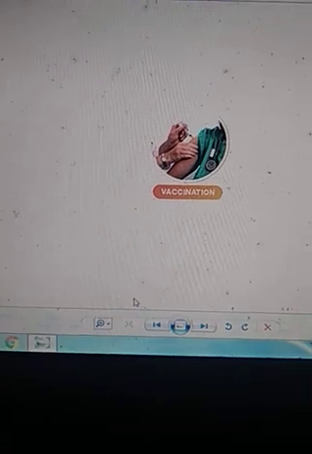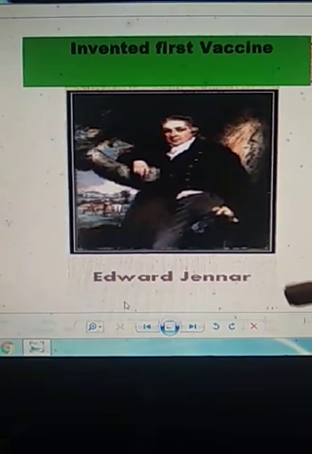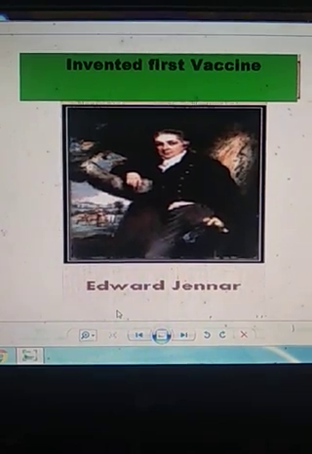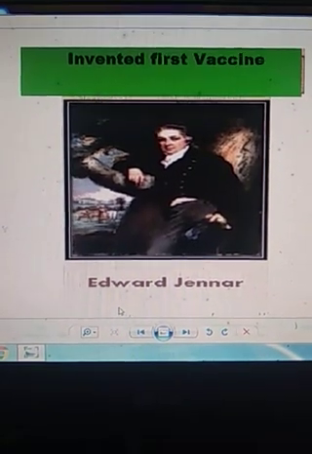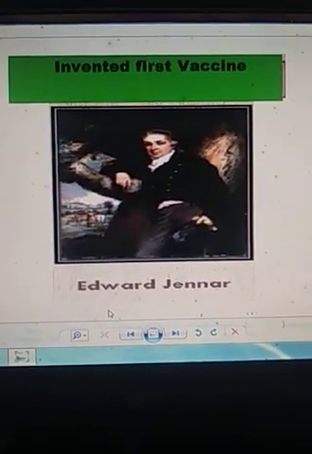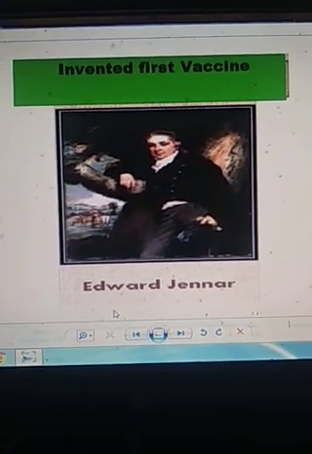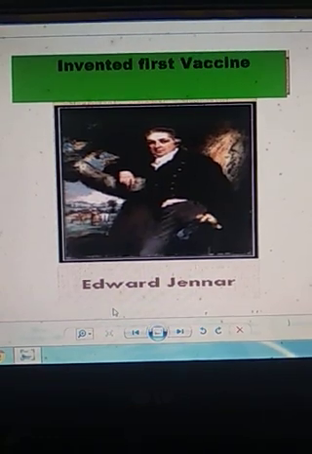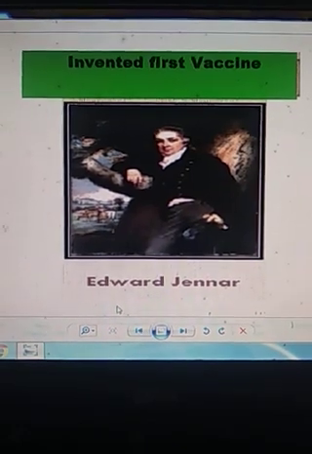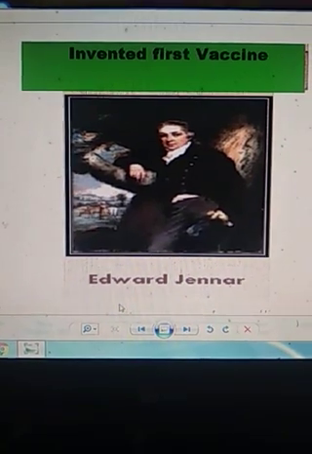And this is the only reason why vaccines are given in the early stages of life. This was the first person to make a vaccine. He was the first person, Edward Jenner. He invented a vaccine for smallpox. Actually, he had observed cowpox, and he experimented with a vaccine for smallpox on a small child of age 8 years, and successfully he was able to make this vaccine, and through this idea he helped the world by making a vaccine for smallpox.